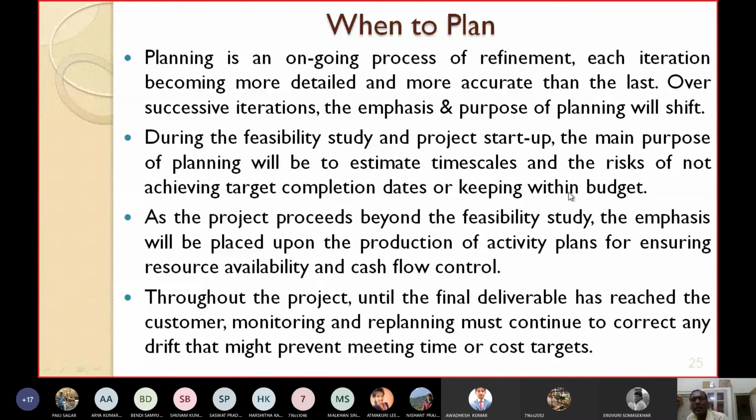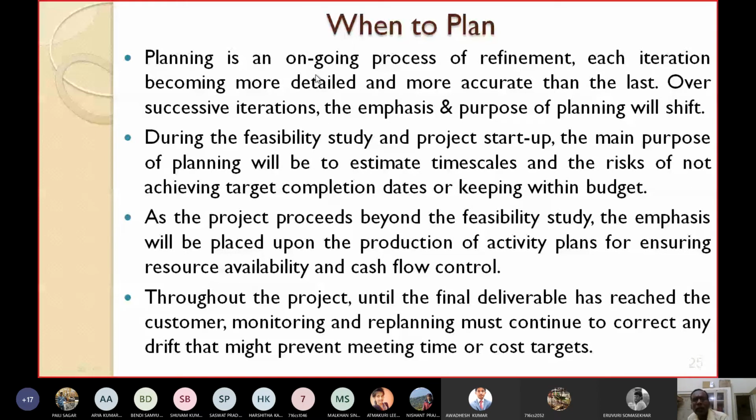If you do not meet the target completion dates or the budget, what will the consequence be? You have to estimate that, and this can be done during the feasibility study. So you see, during the feasibility study you also require planning. I am coming to the first step of the waterfall model, the first step of project development, that is feasibility study.